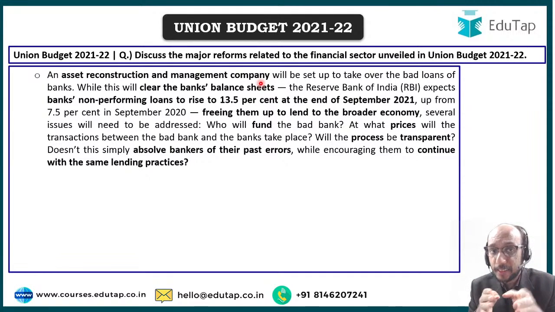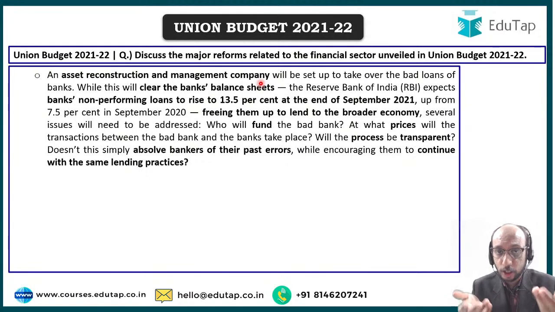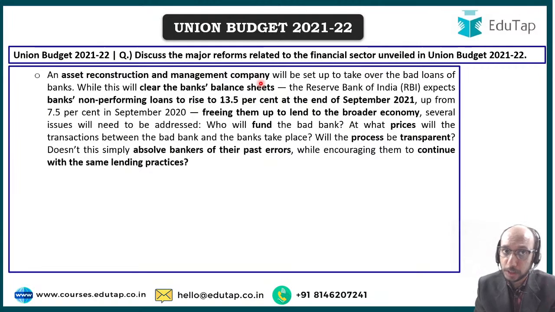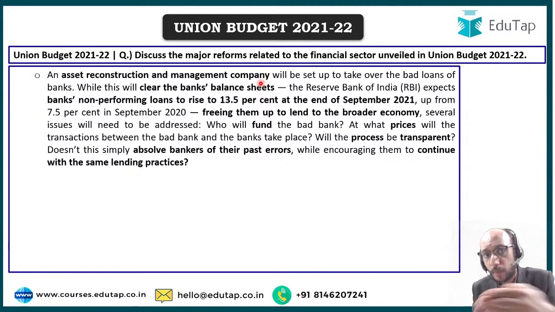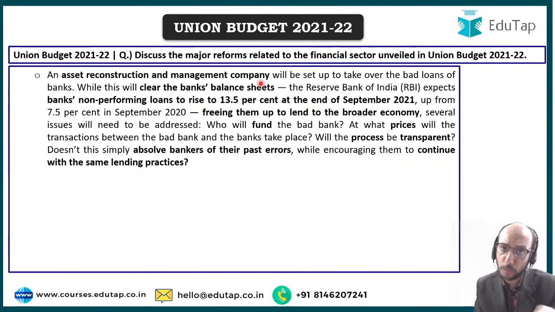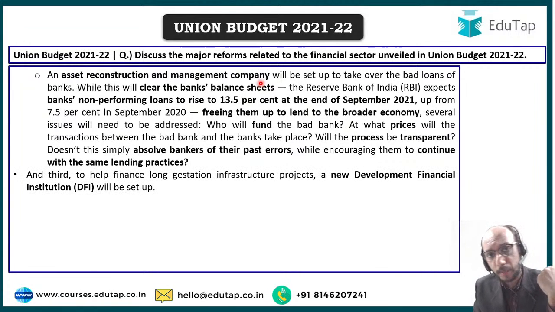So the idea of this bad bank as a solution to the problem of non-performing assets in the economy, that is not really a solution, because we are not having answers to many of these critical questions, especially the last one, that अगर आपने अपने सारे पाप धो दिए हैं by selling your non-performing asset to a bad bank, what is the guarantee that in the future you will be following good banking practices? That is a question that remains unaddressed.